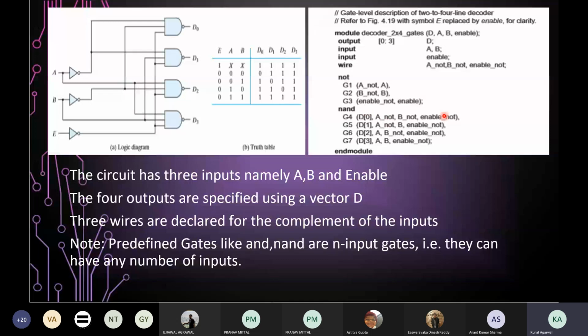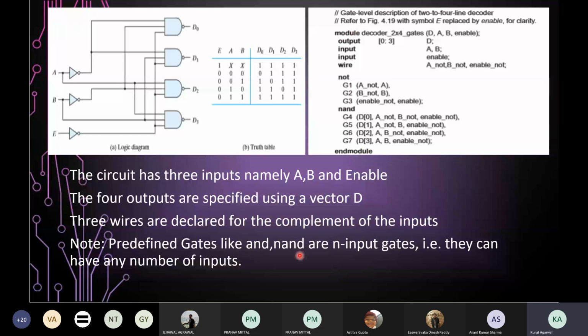Now similarly we have 4 different gates G4, G5, G6 and G7. All the various gates will be separated by a comma and the last gate should have a semicolon to end. And then we use the keyword endmodule, which is a kind of terminator to the keyword module that we have used at the very beginning.